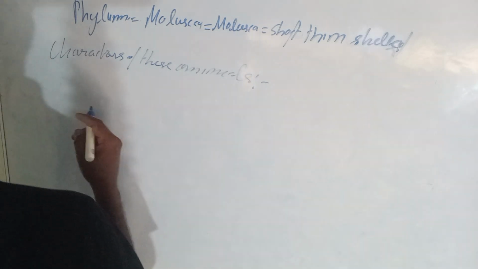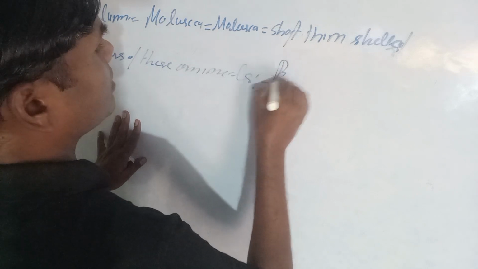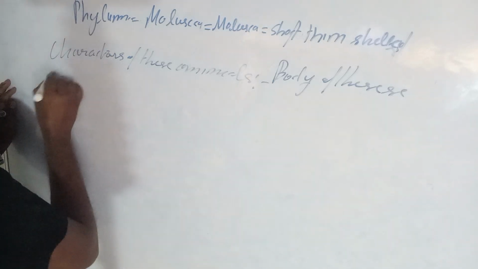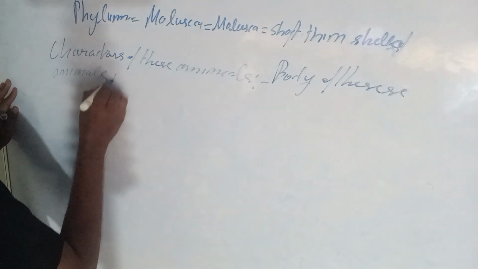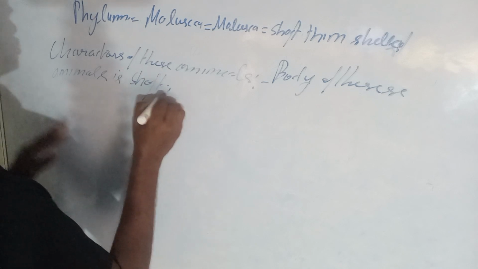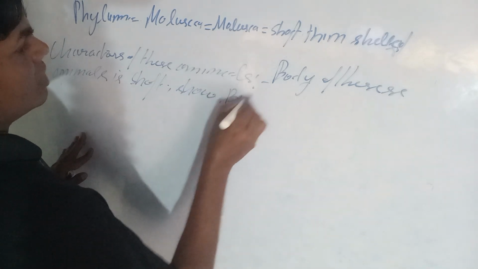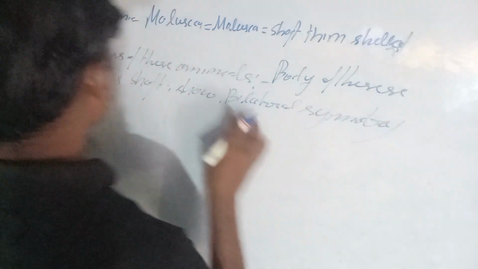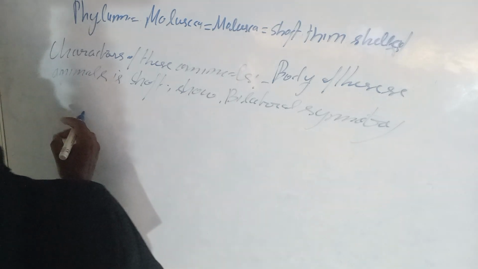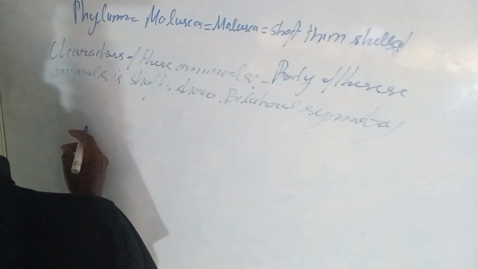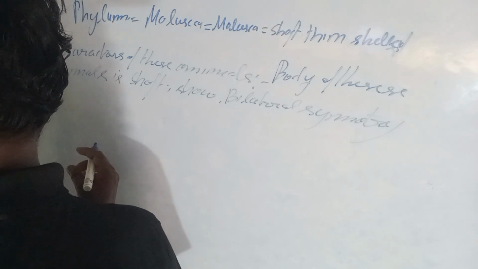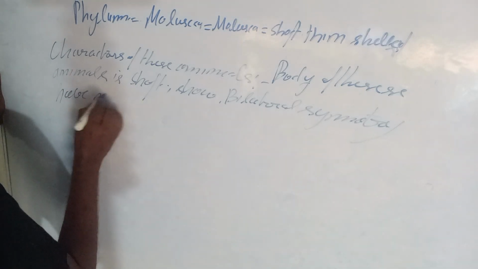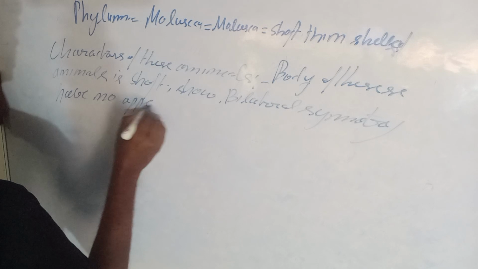The body of these animals is soft, with bilateral symmetry, and without appendages.